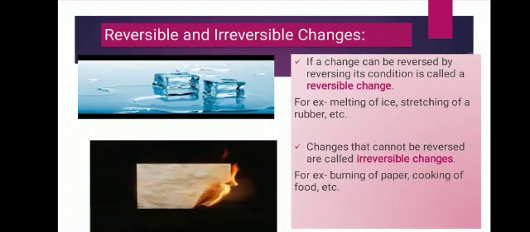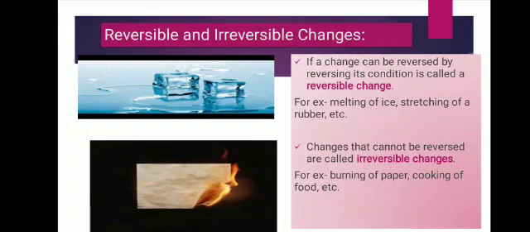In the case of melting of ice, there is no change in the nature of the substance. We can change water into ice, but ice has the property of water; only the state is changed in this process. It is still water, and when we melt the ice, no new product is formed.